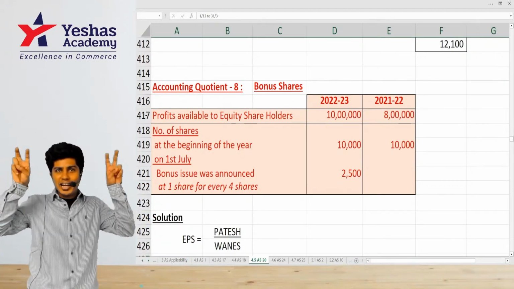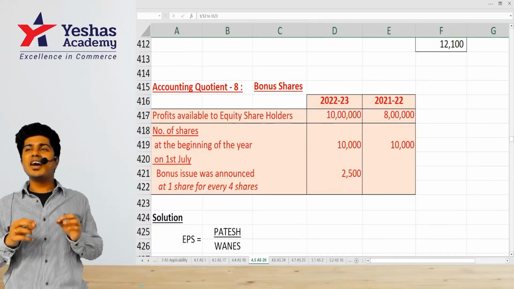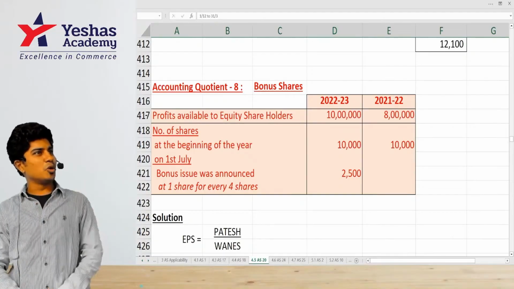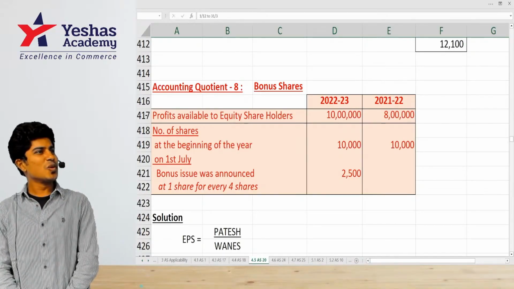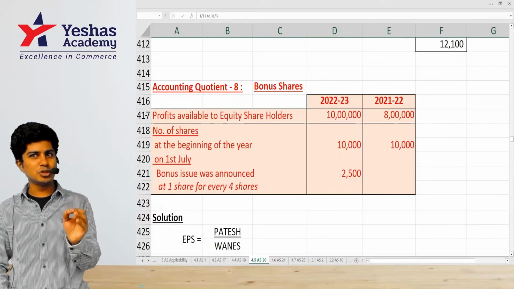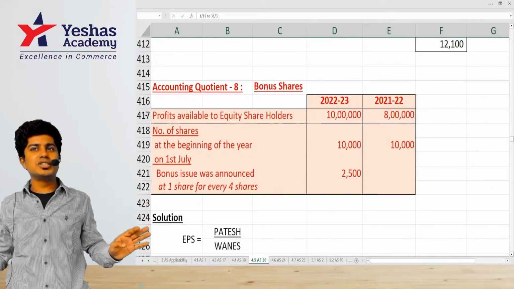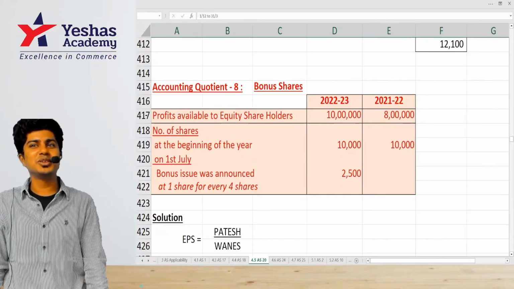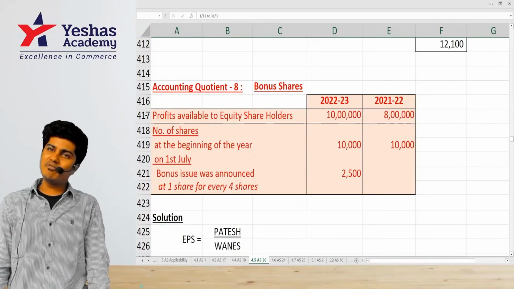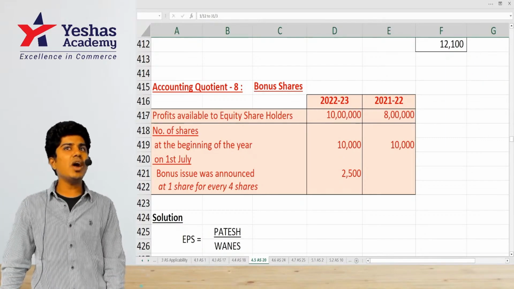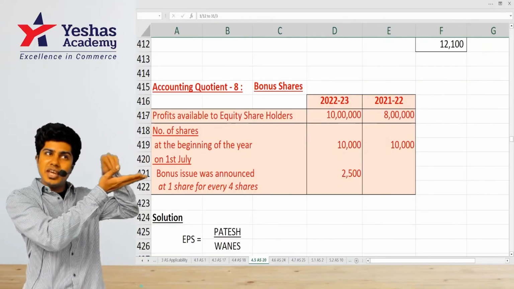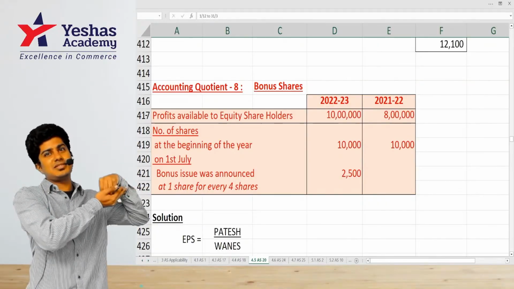So the underlying statement is, when a company makes a bonus issue, it doesn't matter when they make it. You would have to compute it for the full period. When are they doing the bonus issue? But you should compute it from 1st of April only. Sir, but why? I told you, a bonus issue is made using profit. That profit was there on 1st of April only with us.